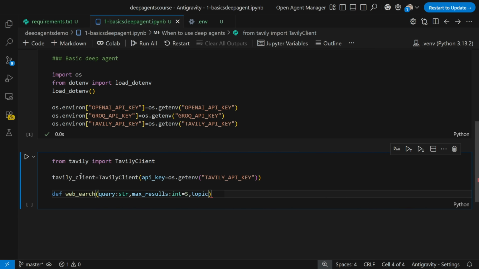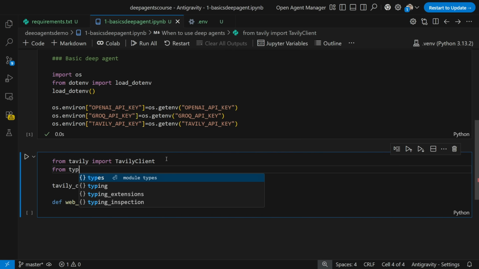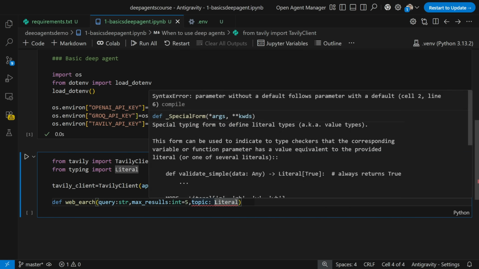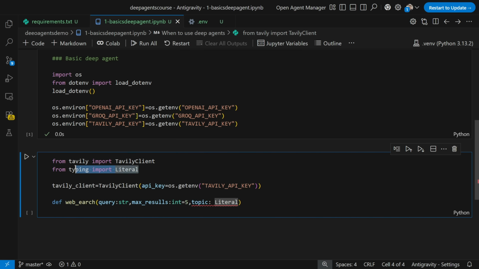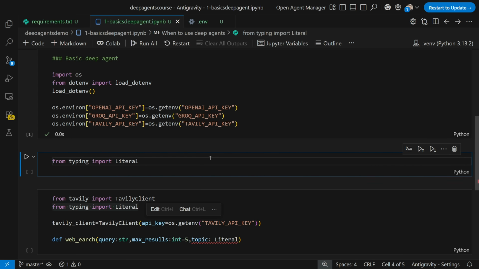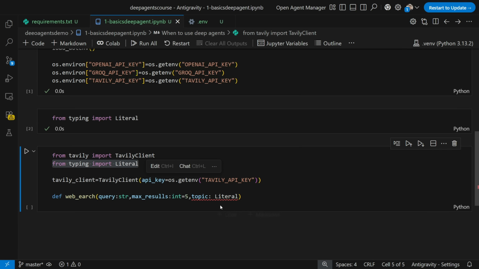I can also give topic as a parameter because I'm going to use that topic over here, and we'll be using Literal. For this Literal, I'll just go ahead and import from typing import Literal. Here is my Literal over here. We have imported it. Let's see whether this will get imported or not. Yeah, so perfect.